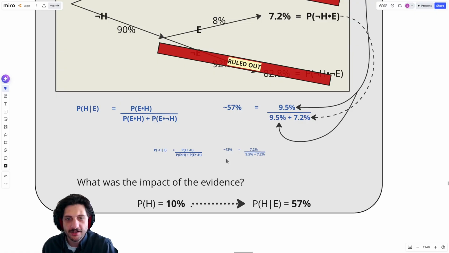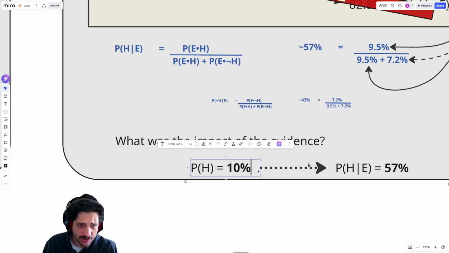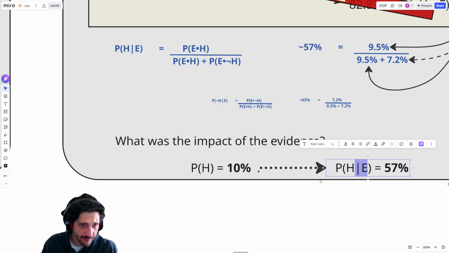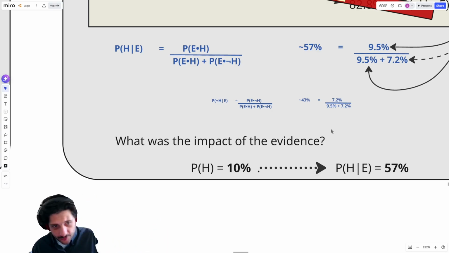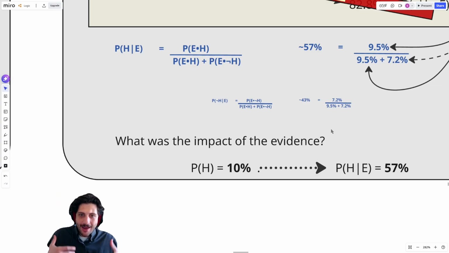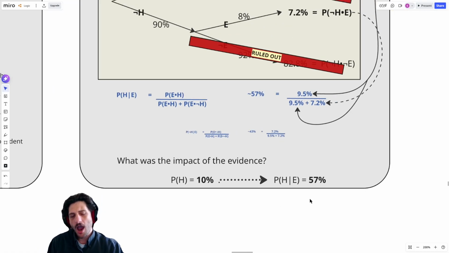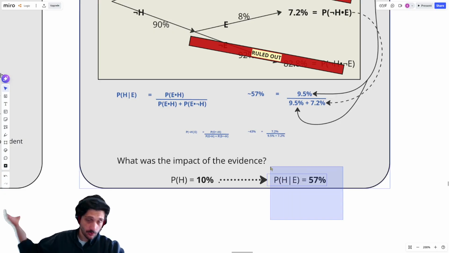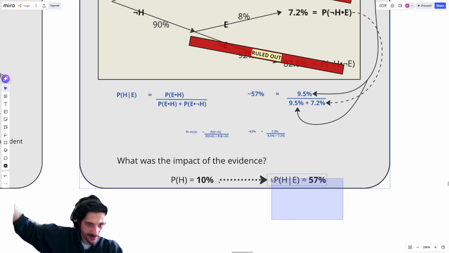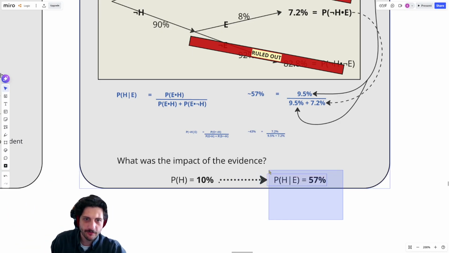I went from being 10% confident in H to, once I conditionalize on evidence, being 57% confident in H. And I went from being 90% confident in not H to being only 43% confident in not H. So I am now much more doubtful that I'm actually healthy. I'm much more confident that I'm sick. Now, here's the thing though. I still shouldn't be sure. I still haven't gotten anywhere close to 100% or 90% or anything like that. It's almost still just like a flip of the coin.